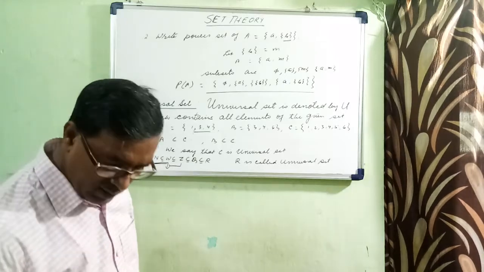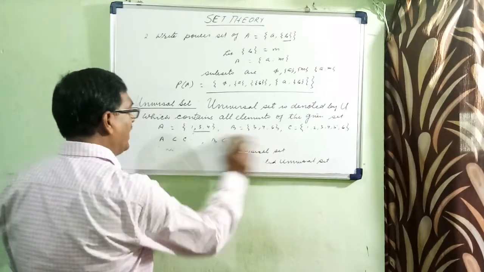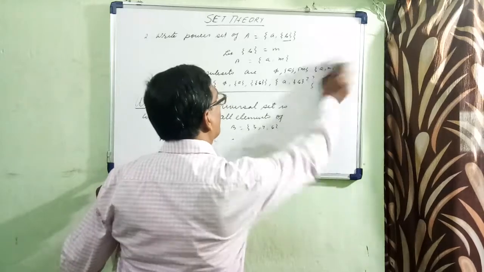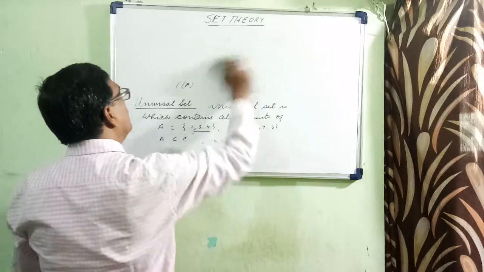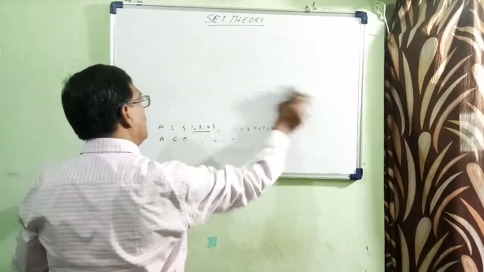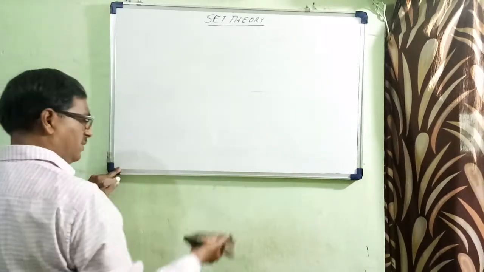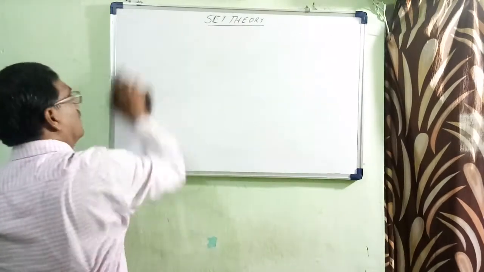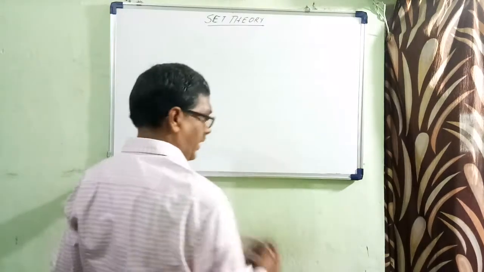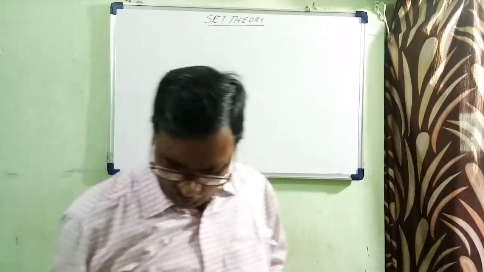Now let us see what is called the Venn diagram. Euler was the first person who discovered how to write down the elements of sets in pictorial form.